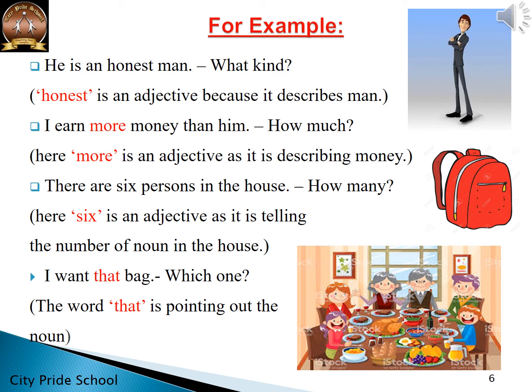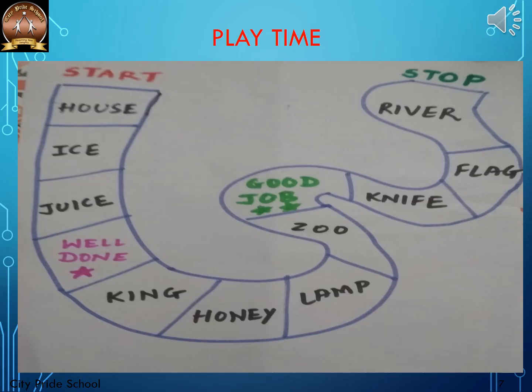So I hope you all have understood what are adjectives. An adjective is a word that describes a noun or a pronoun and it answers the questions what kind, how much, how many, which one, and whose.